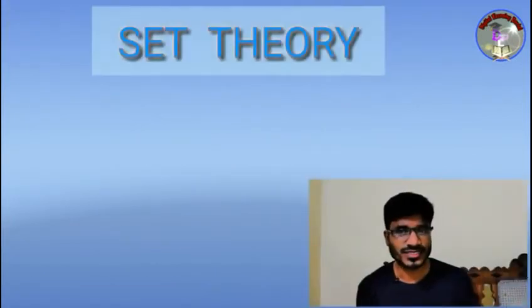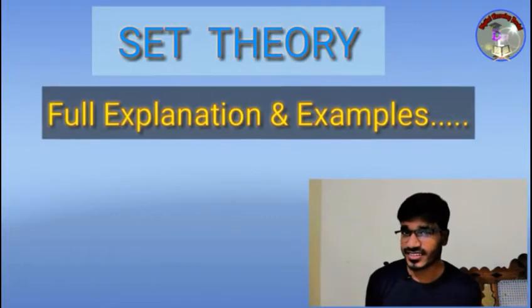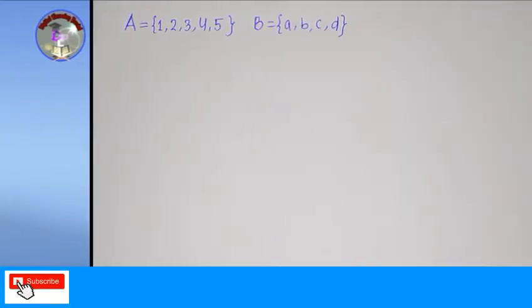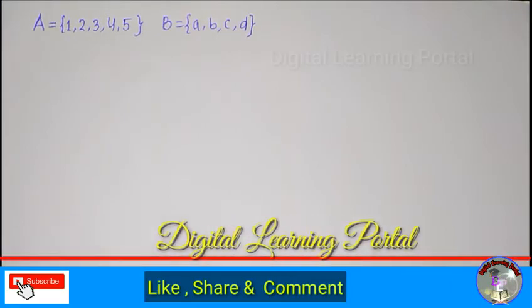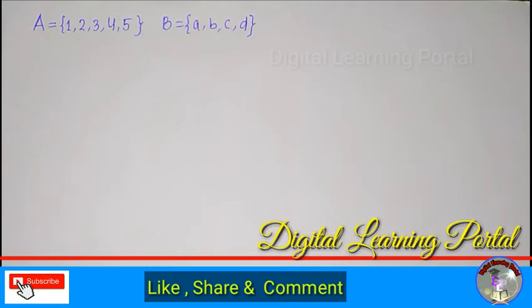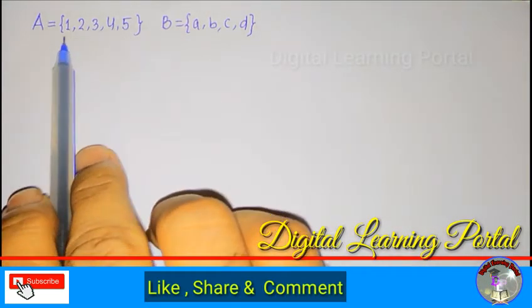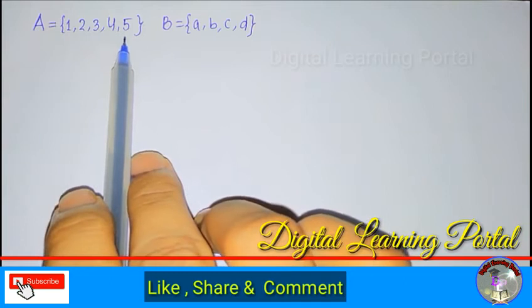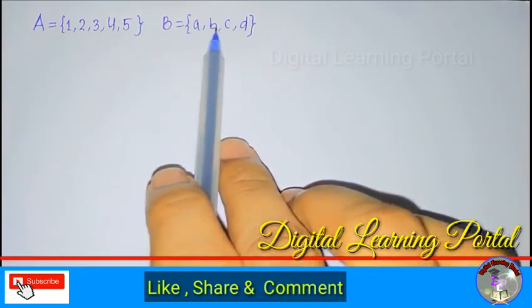So let's begin this video in detail. Here we have taken two sets. A is equal to 1, 2, 3, 4, 5 and set B is equal to a, b, c, d.